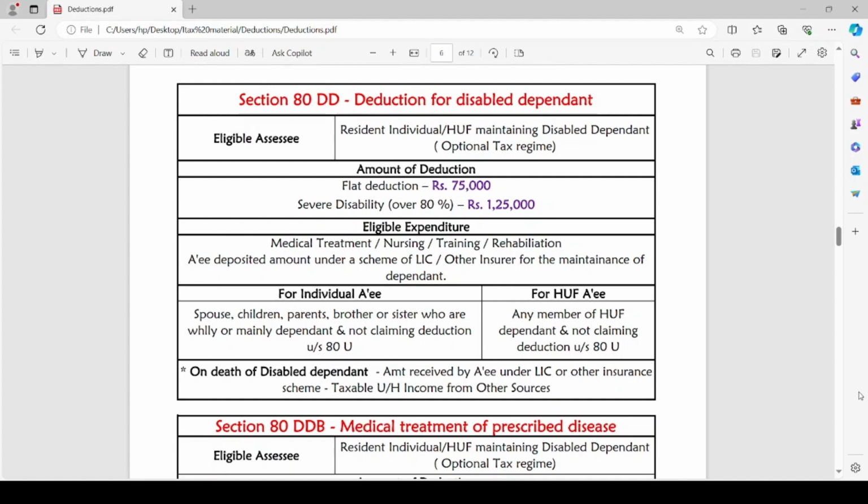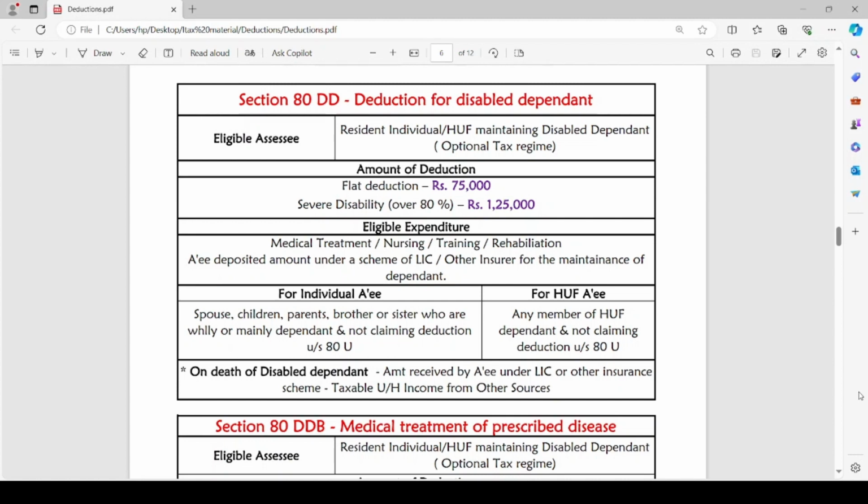His spouse, children, parents, brother or sister who are mainly dependent on the assessee, and such disabled dependent should not claim any deduction under Section 80U. Only then the assessee can claim deduction with respect to such disabled dependent under Section 80DD.